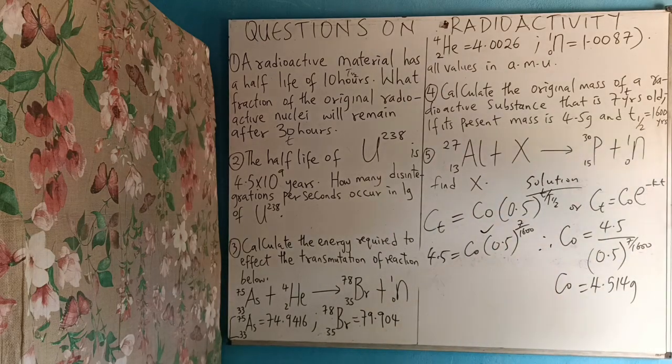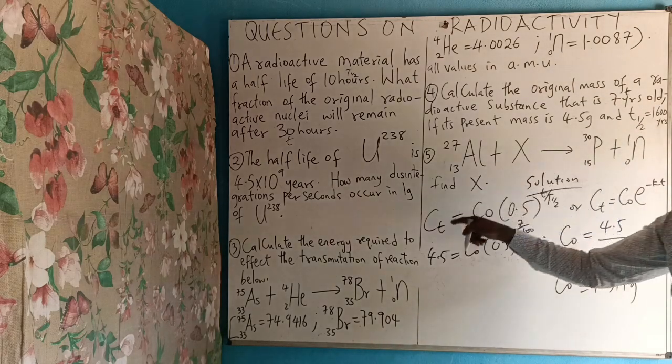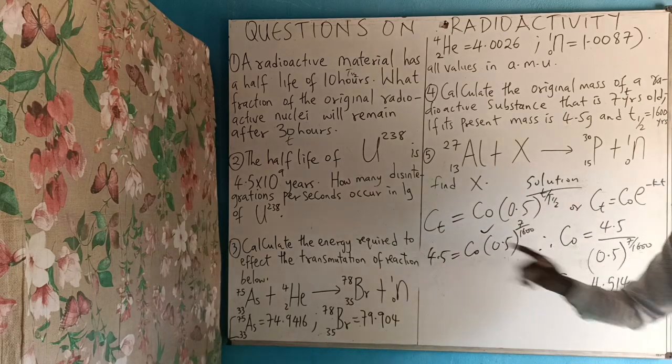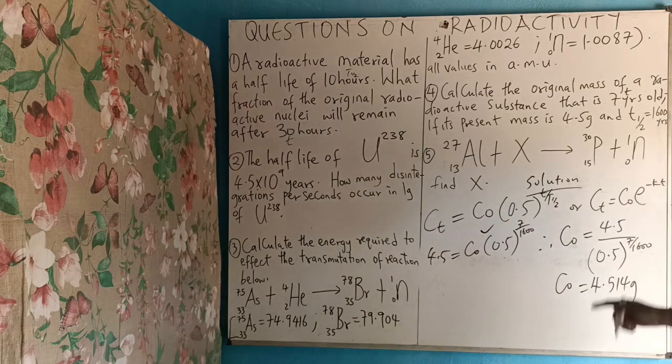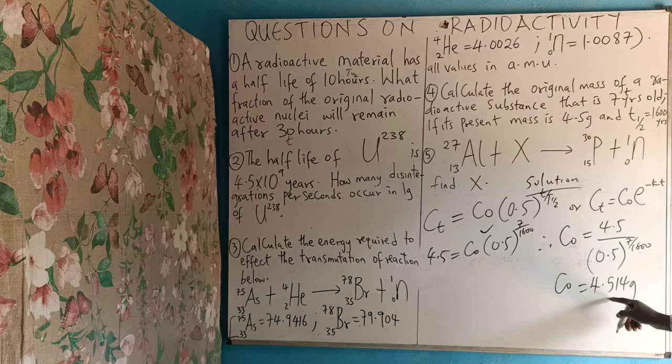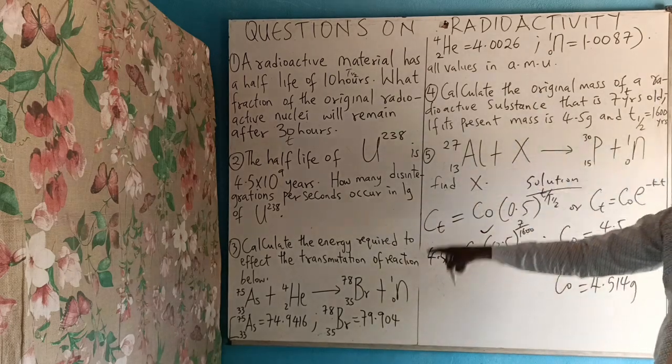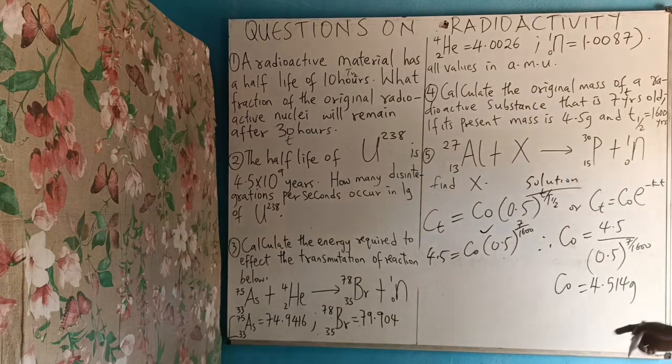Whose half-life is this? That means in the next 7 years, this substance which has this concentration must have decayed. Some part of it must have decayed to remain what? 4.5. Yes. In the next 7 years, 0.014 of it will decay to remain 4.5 grams. So that is how to solve question number 4.